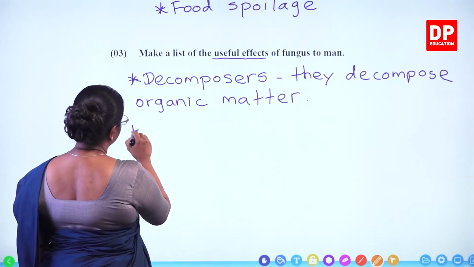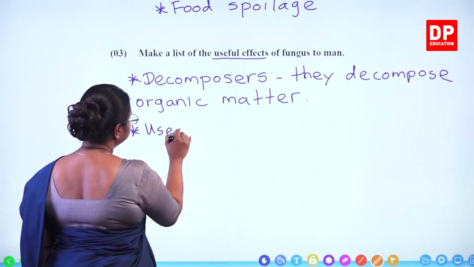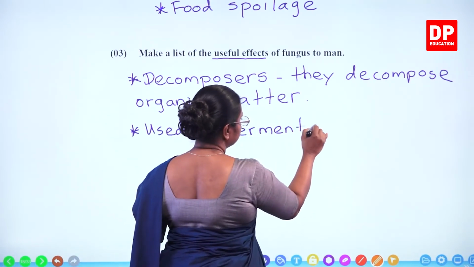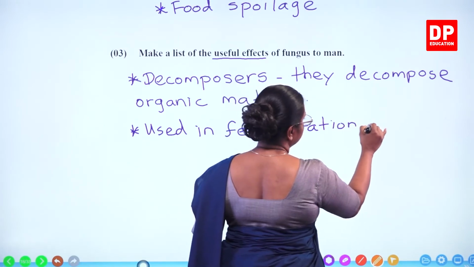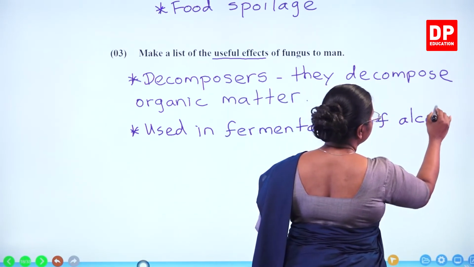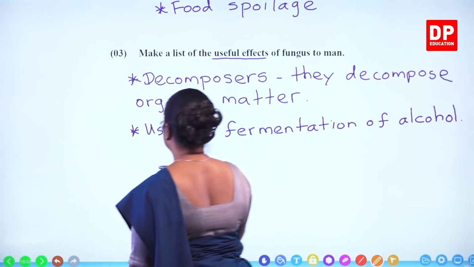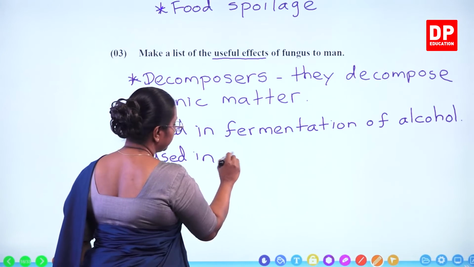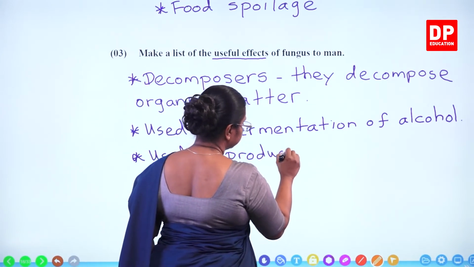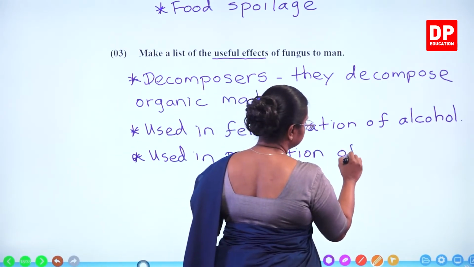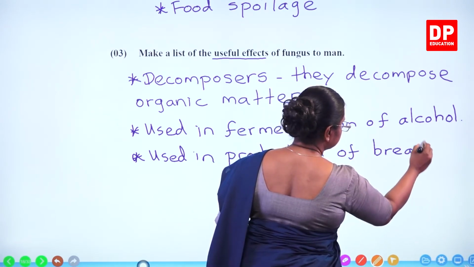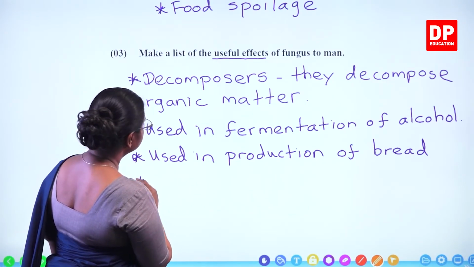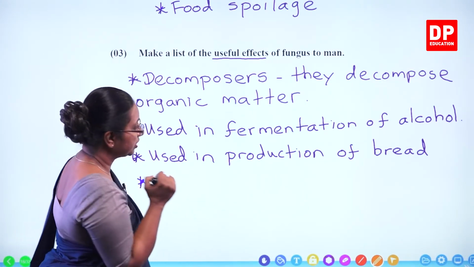Then used in fermentation of alcohol, used in production of bread. So decomposers, used in fermentation of alcohol, used in production of bread.